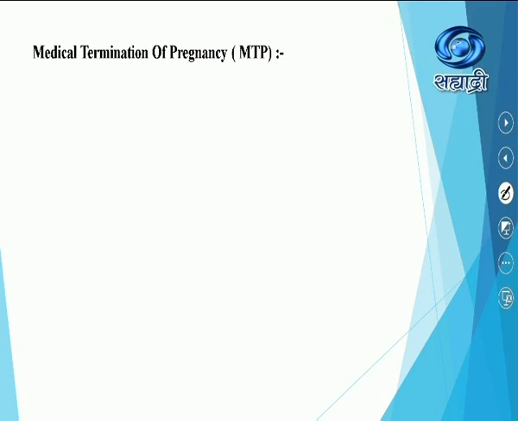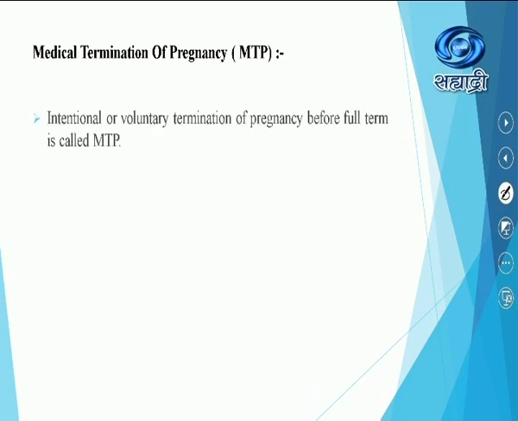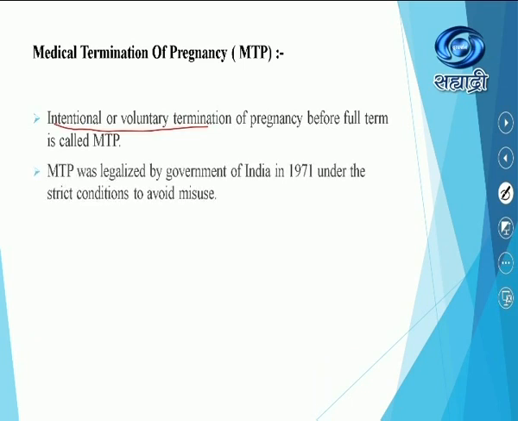What is medical termination of pregnancy? In day-to-day language, we call it a miscarriage. Intentional or voluntary termination of pregnancy before full term is called MTP, that is, medical termination of pregnancy.